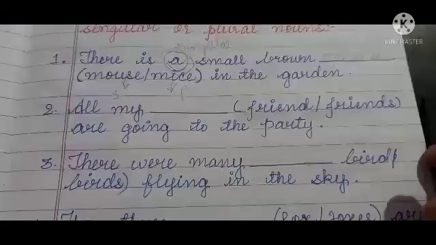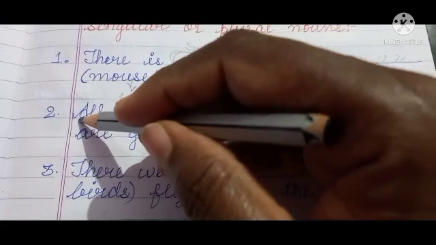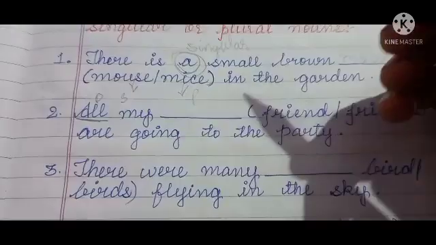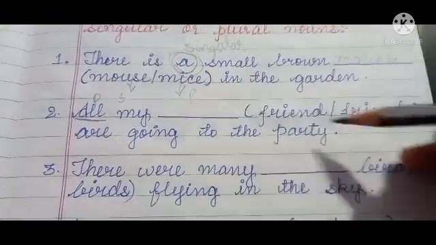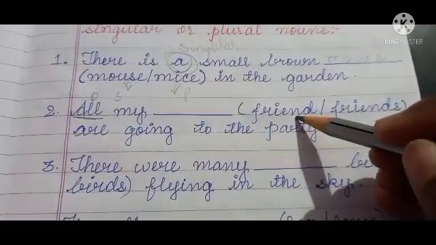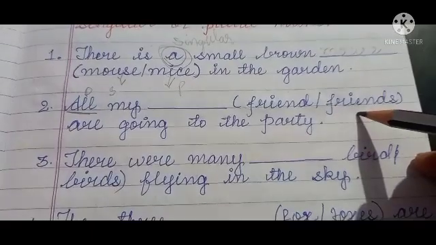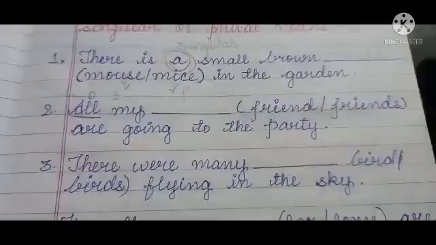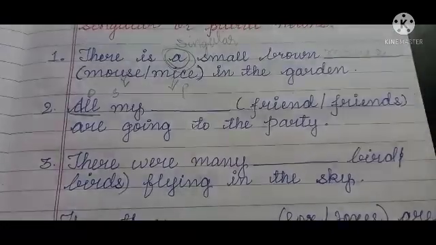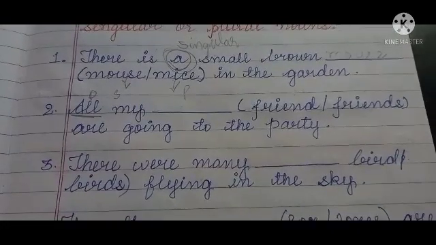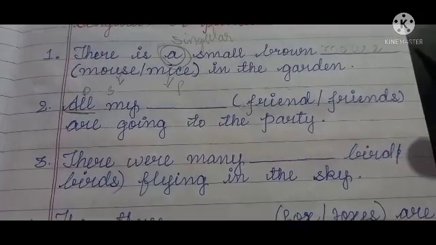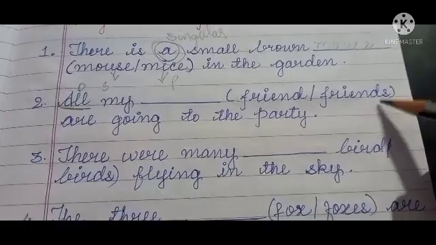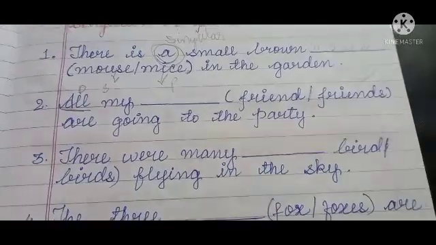Next one, all my dash. Here in this sentence you can see 'all' means plural. So all my friend or friends. Which one is correct? All means plural here, all my friends. Here not only one friend is mentioned. Friends, like when we say everyone, so plural one, so this one is correct.